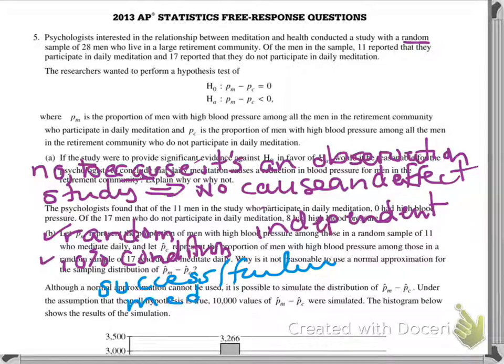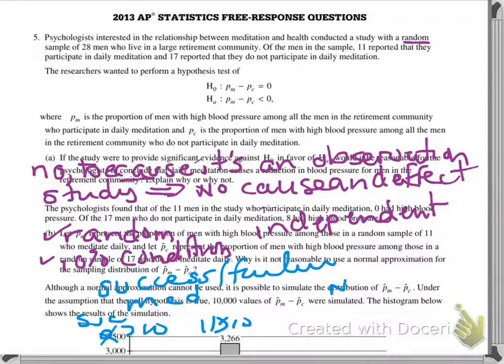Okay, so do you see here that I had 11? What do they say? The 0 had high blood pressure. Okay, 0 is not greater than 10. And then they had 11. 11 is greater than 10.